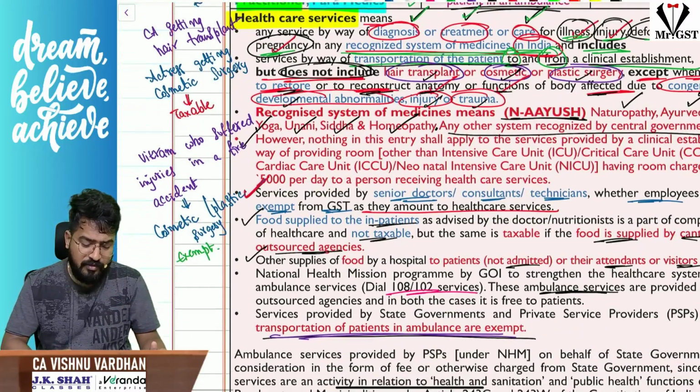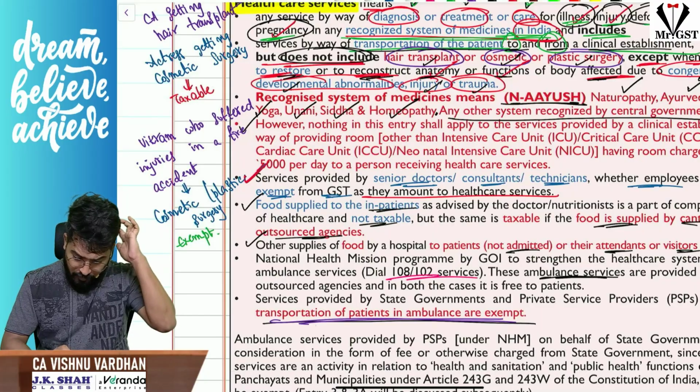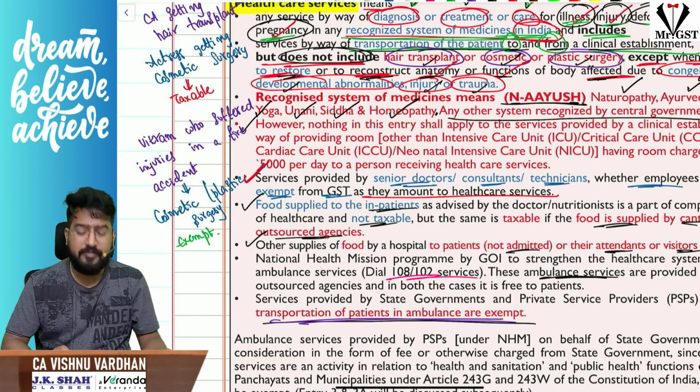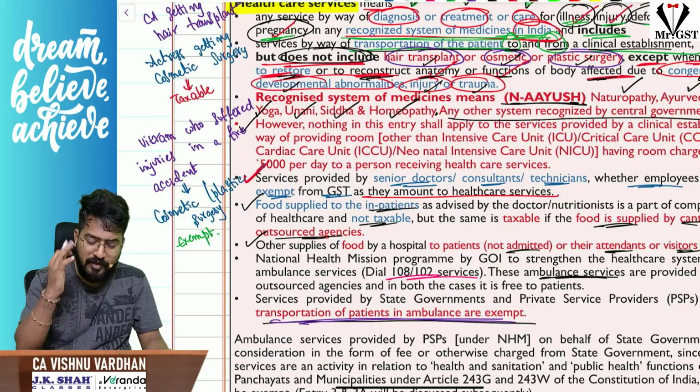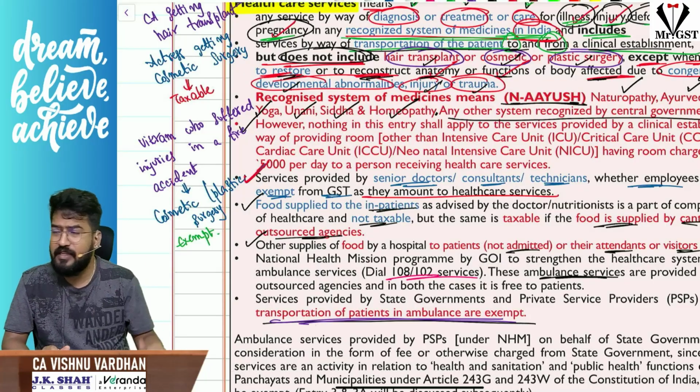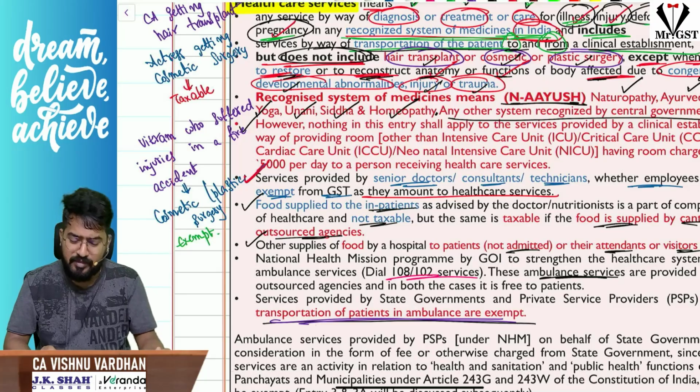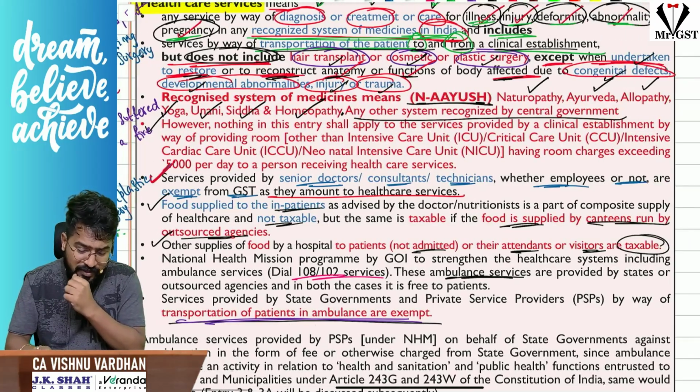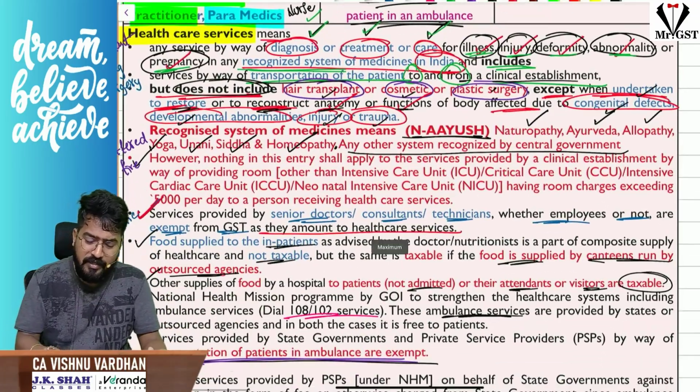But for example, let us assume Vikram, a person who suffered injuries in a fire accident, because of that they are doing some cosmetic plastic surgery, then it is exempt under GST. Please understand that. Fine. You said that treatment should be done in a recognized system of medicine.